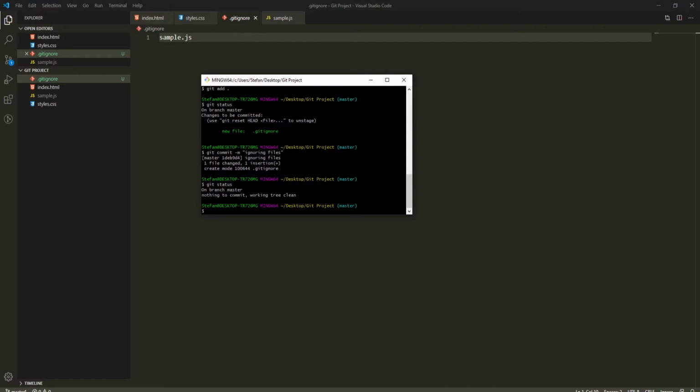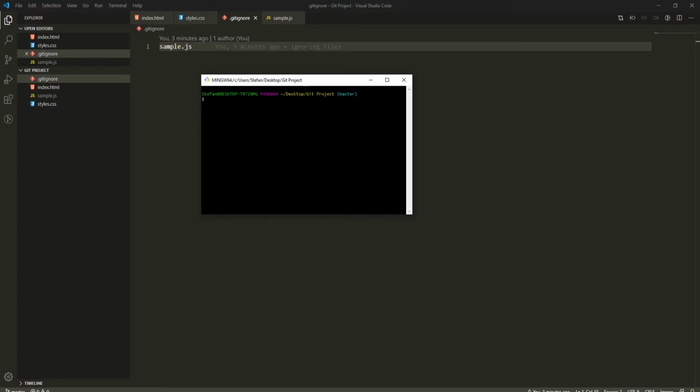So let's create a new branch here. To create our branch, we will type git checkout. This checkout will immediately check us out from master to the branch that we will create. We will use a -b here for a branch, and then we will type a branch name. So it will be HTML changes, as we will work with the HTML on this new branch, and we will type a name of the branch that we wish to check out from, and that's master.